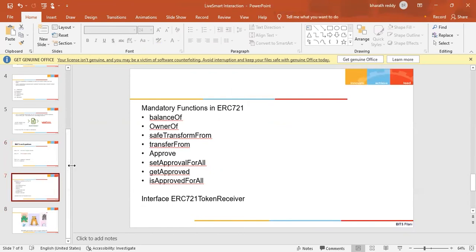Now coming to the different methods in ERC721. There are many methods: balanceOf, ownerOf, safeTransferFrom, approve, setApprovalForAll, getApproved, isApprovedForAll. The balanceOf address means the number of assets that are owned by this address.